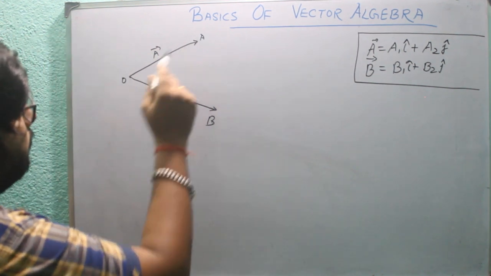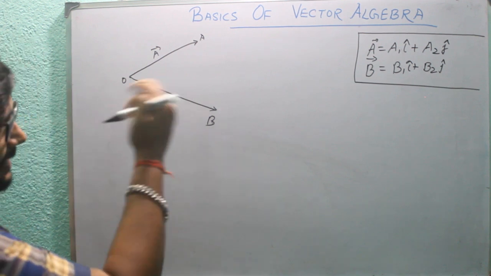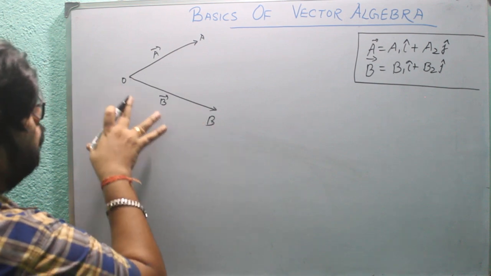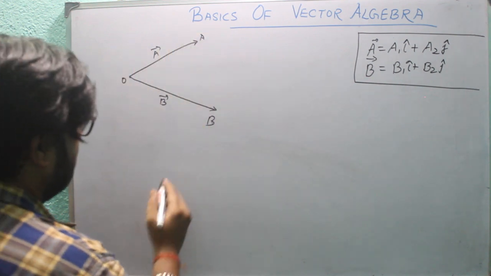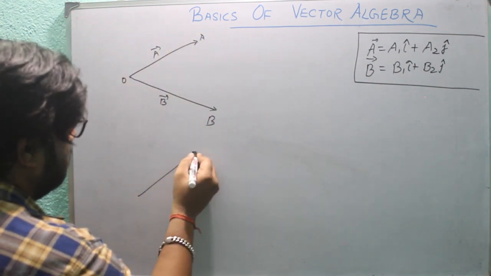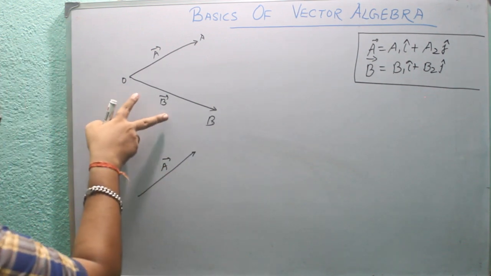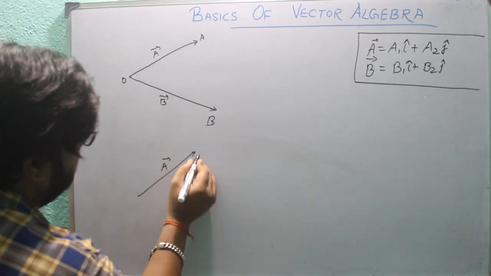Now this OA vector is here. To add this, we need to relocate this OB vector, this B vector, somewhere around the OA. This is our A vector. Now we will move this OB vector just in front of A.